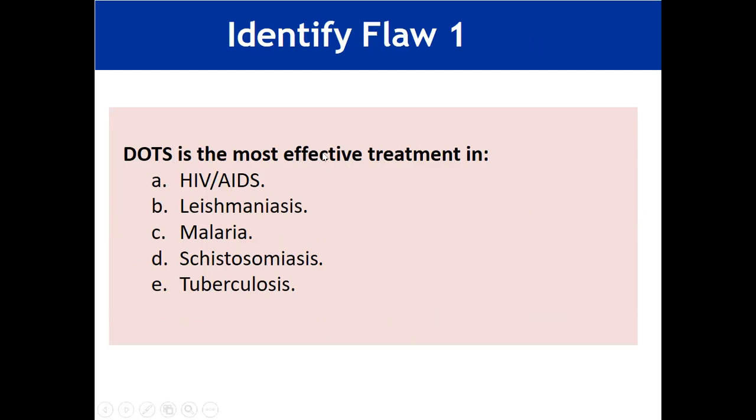So this is the flaw in this MCQ: it is context-free, and it should be context-rich, in the vignette format.